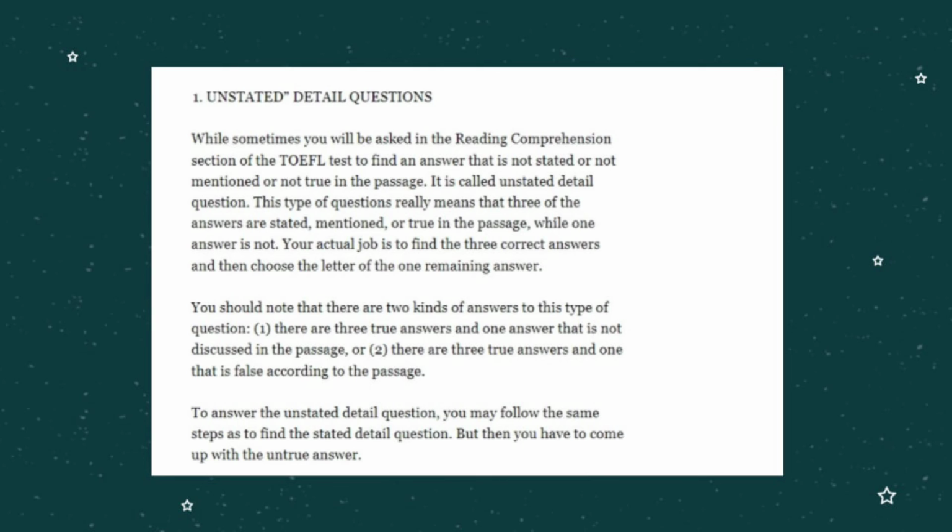You should note that there are two kinds of answer to this type of question. First, there are three true answers and one answer that is not discussed in the passage. Or second, there are three true answers and one that is false according to the passage. To answer the unstated detail question, you may follow the same steps as to find the stated detail question, but then you have to come up with the untrue answer.